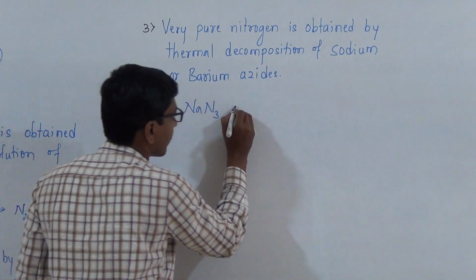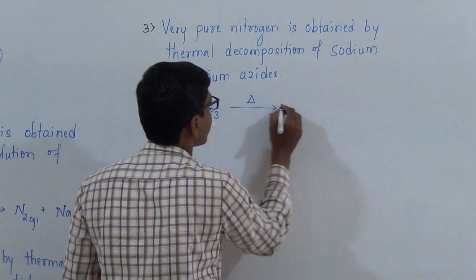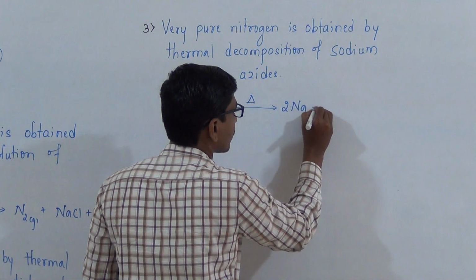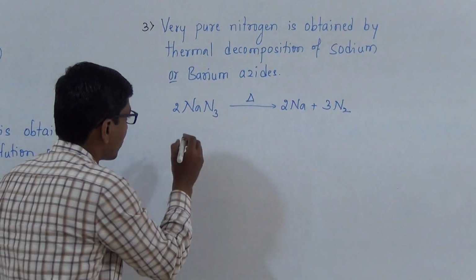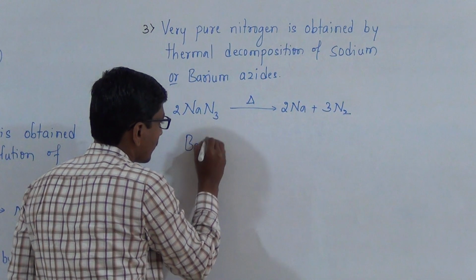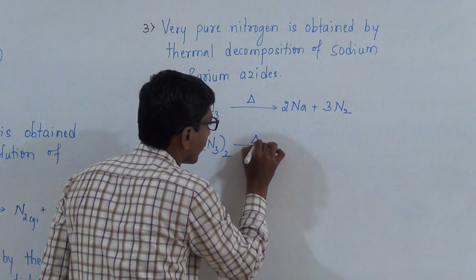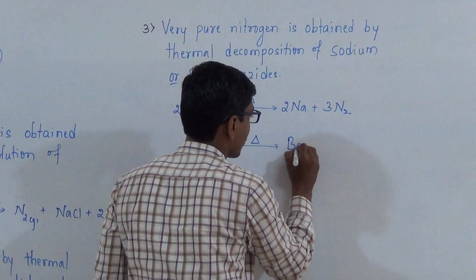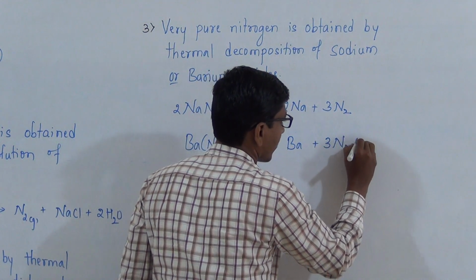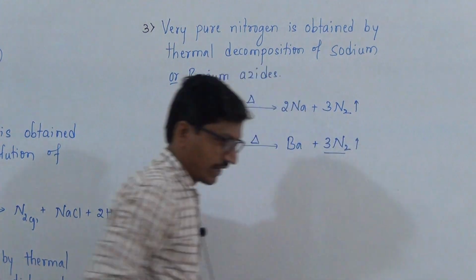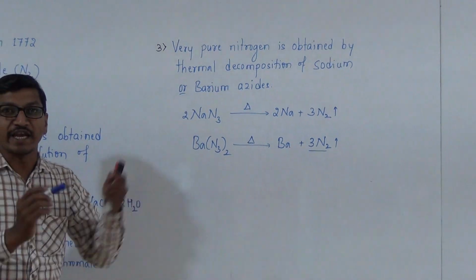NaN3, sodium azide, on thermal decomposition gives very pure dinitrogen. Similarly, barium azide on thermal decomposition gives very pure dinitrogen gas. These are the methods of preparation of dinitrogen.